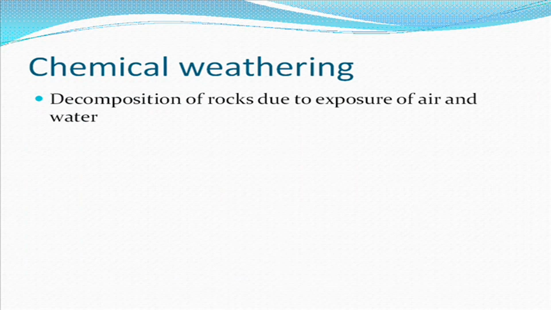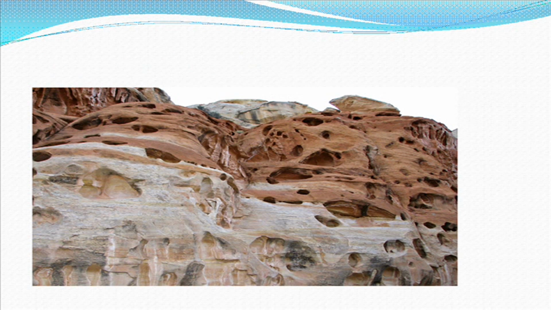Chemical weathering is the decomposition of rock due to exposure to air and water. This type is called chemical weathering. See the picture, there are a lot of holes. The holes were created by rainwater and wind. This process is called weathering. The rainwater stored in the rock becomes weaker day by day and disintegrates, and a vacuum place is created in the rock.